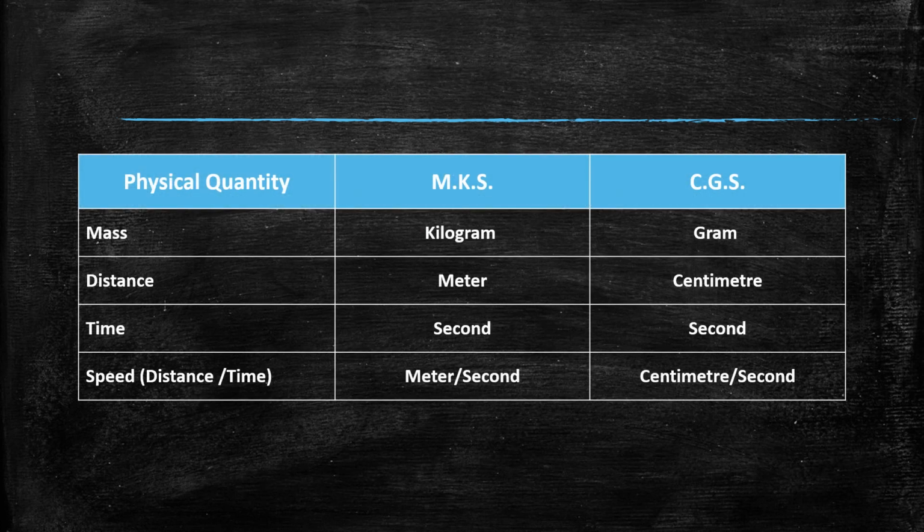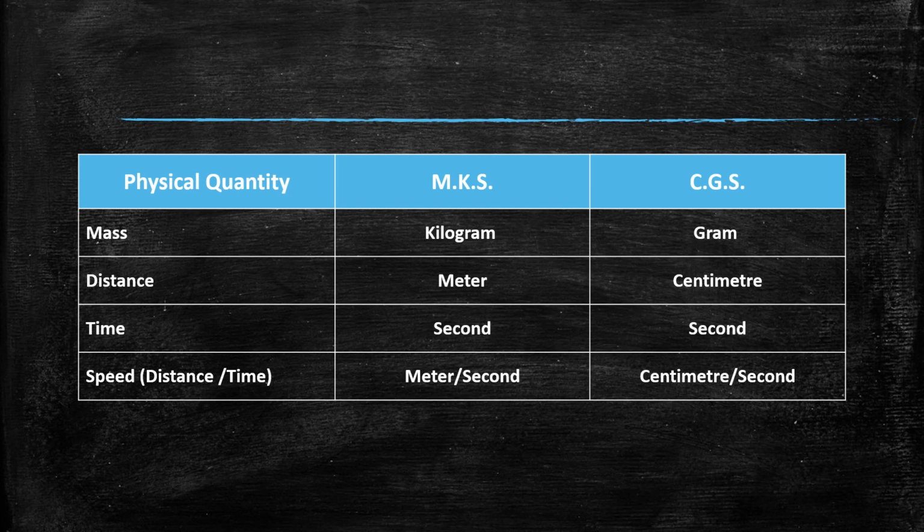See, here are some examples of MKS and CGS systems. If we consider the physical quantity mass, then in the MKS system we measure mass in kilograms, but in the CGS system it is measured in grams. Distance in the MKS system is measured in meters, and in the CGS system it is measured in centimeters.